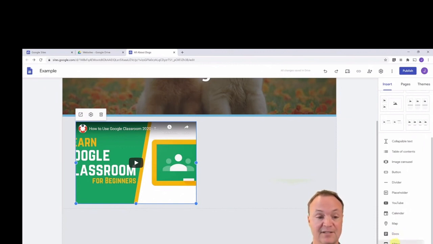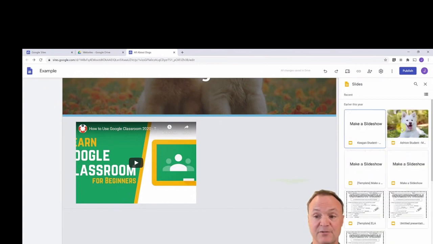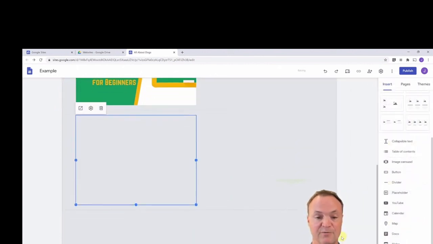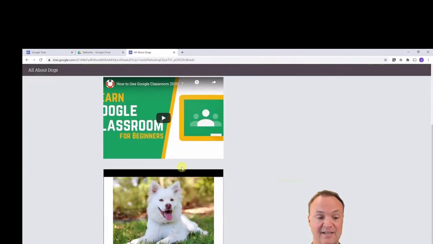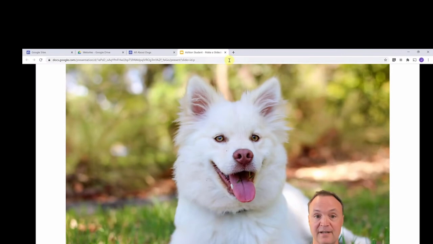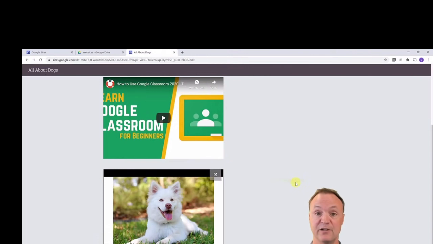And the last thing I just wanted to point out, because you can play with all these things to insert, is just the Google Slides. A lot of people create nice looking slideshows with their Bitmojis, put them in, and you can have a slideshow that gets put in. And when we load this, I'll go ahead and preview this again, and you can kind of see that we get these slideshows right in here, and then they can go full screen right from here. So if you're putting up more information that they could go through as a slideshow, it's easy to take your Google Sites and curate all your information and give it to your students or whoever your audience is in a way that makes sense.